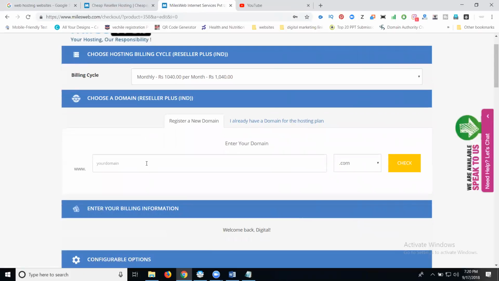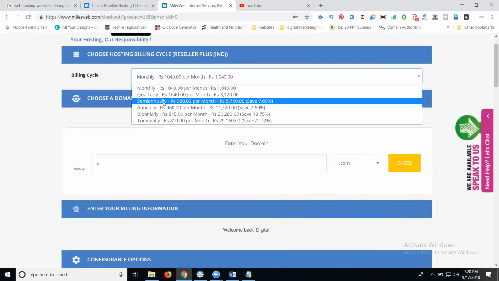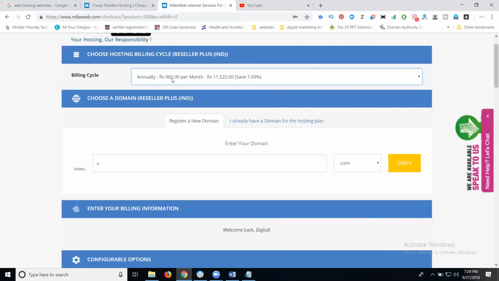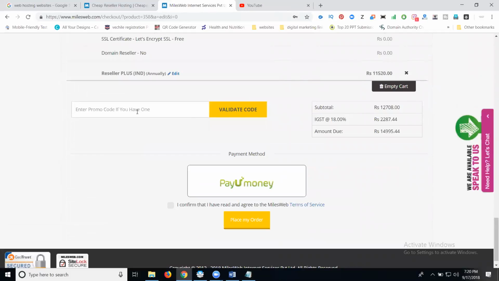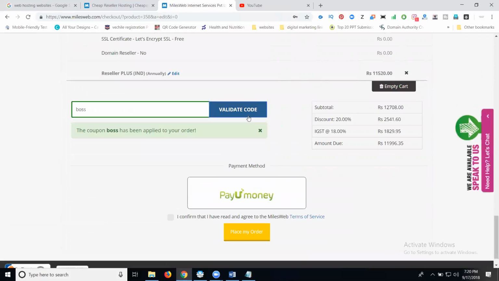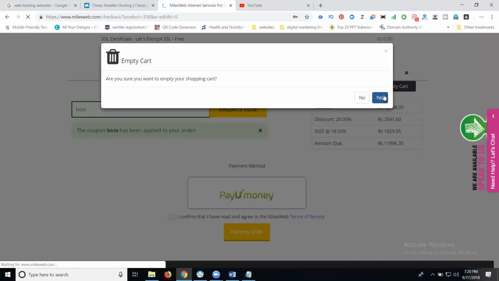So they're asking for the domain here. Annually, how much per month? Total 11,520. Done. What is the code? Boss. Done. Now previous 11,520. See this one. Take a loan. Confirm your payment, purchase your account. If not required, click empty cart.